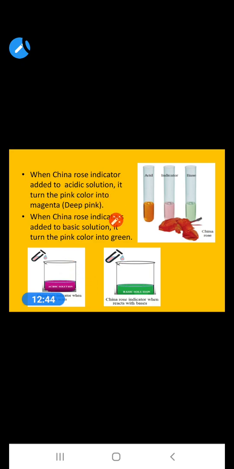If we mix this indicator into a solution and the color of the solution changes to green, it shows the solution is basic in nature. Like this we can identify acidic and basic solutions.